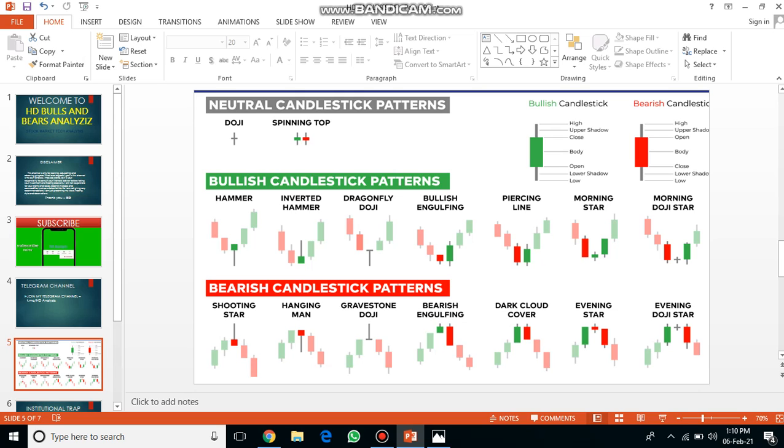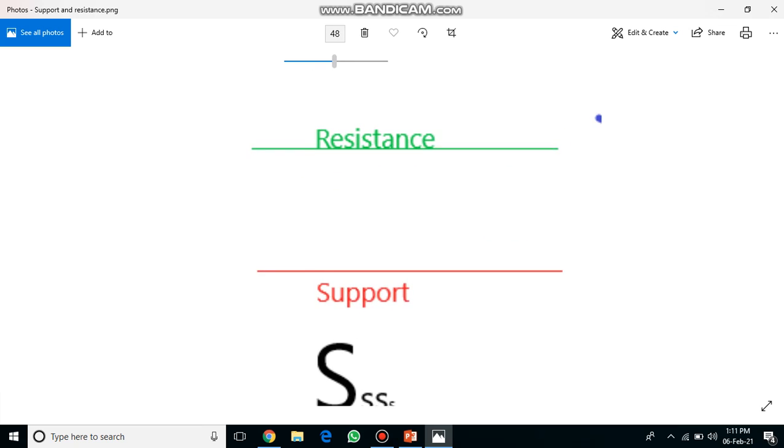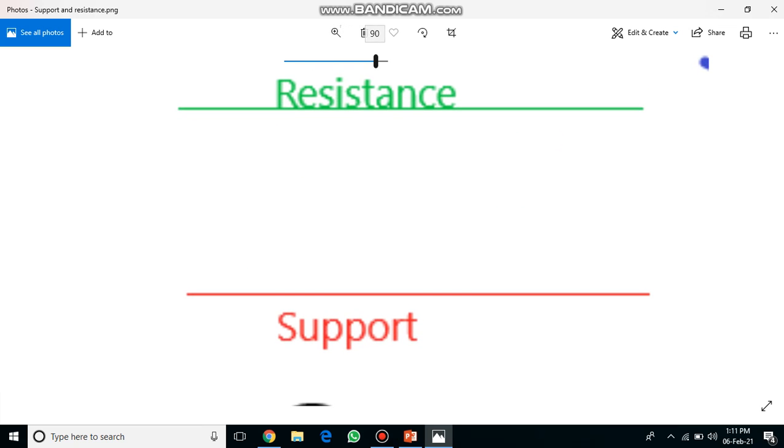First one is called bullish candlestick patterns. These bullish candlestick patterns are formed like hammer, inverted hammer, dragonfly doji, bullish engulfing, piercing line, morning star, and morning doji star. Where these candles are formed means they will be formed at the support level. Okay, dear friends, this will be formed at the support level. The marked in red, that is the support level.